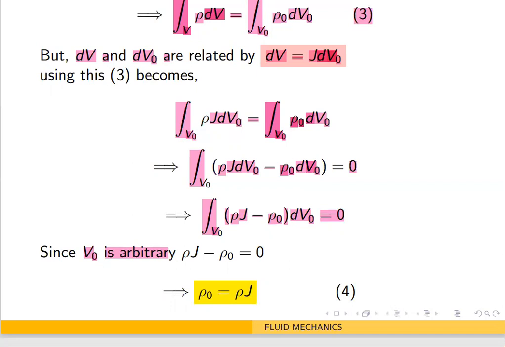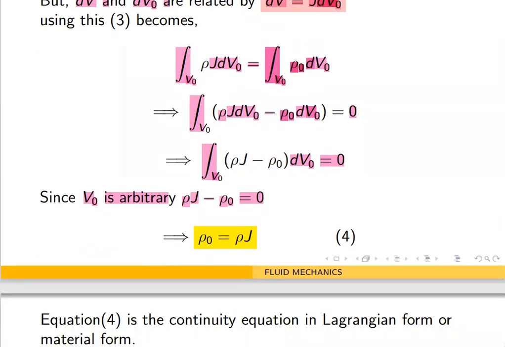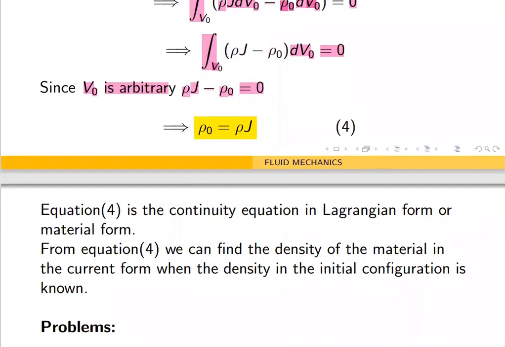That is possible only when the integrand, which is rho J minus rho naught, is equal to 0. That implies rho naught equal to rho into J. Call it equation 4. And this is the continuity equation in Lagrangian form, or material form.